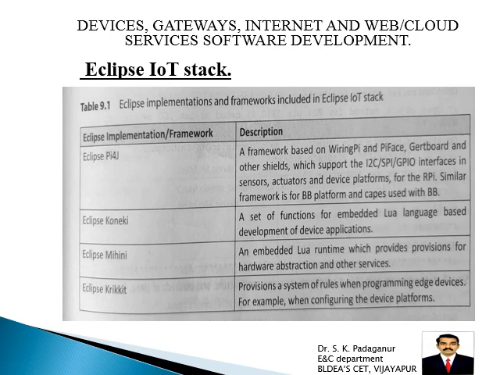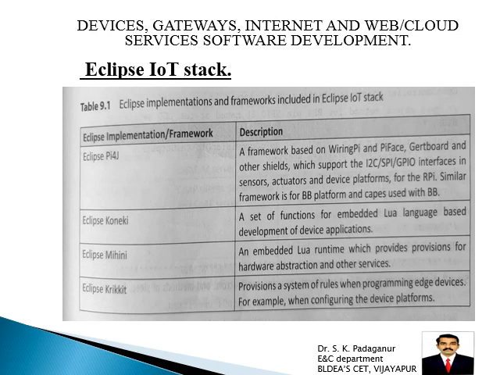The first column is the Eclipse implementation framework name, then the description, what actual operation is done in that particular implementation of the framework. The first one is Eclipse Pi4J, a standard framework based on WiringPi and PiFace, then GertBoard and other shields which support I2C, SPI, GPIO interfaces in the sensors and actuators. So it supports I2C, SPI, serial peripheral interface, and GPIO, general purpose input output.